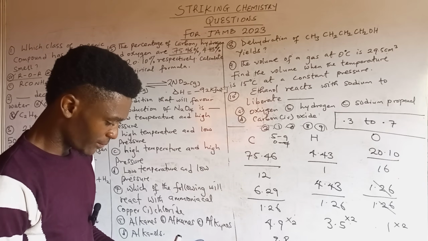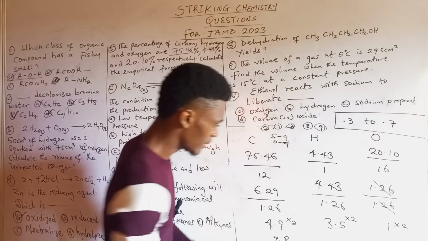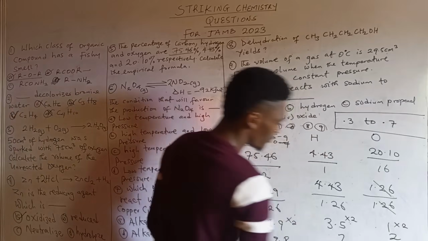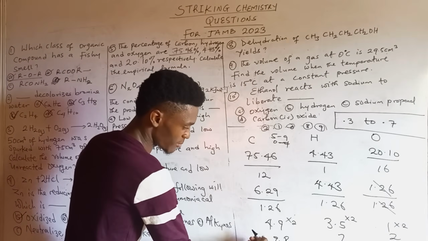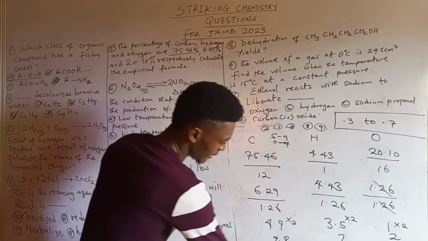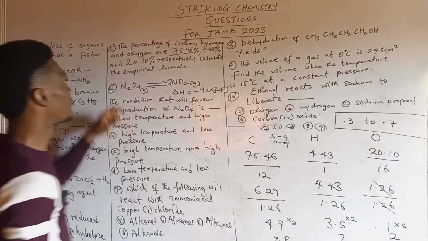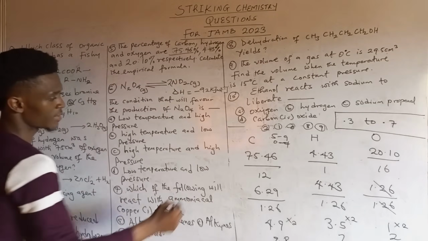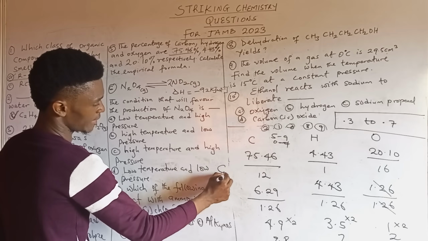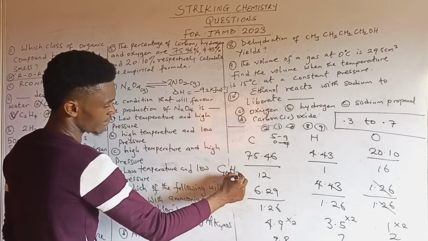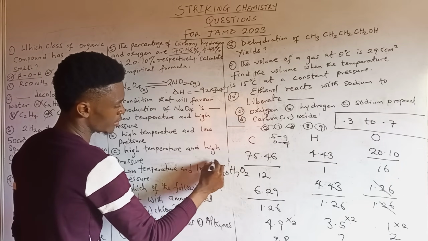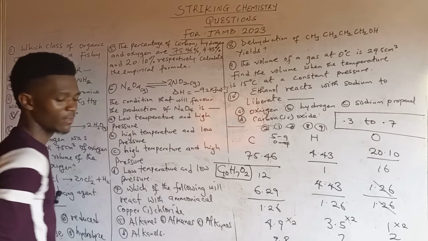3.5, that should be 7 times 2, that's 7. Then this one is 2. So it is obvious that you can easily approximate this to 10. And 7, 10, 2. So bringing the empirical formula out from this, it becomes C10H7O2. So that's the empirical formula.